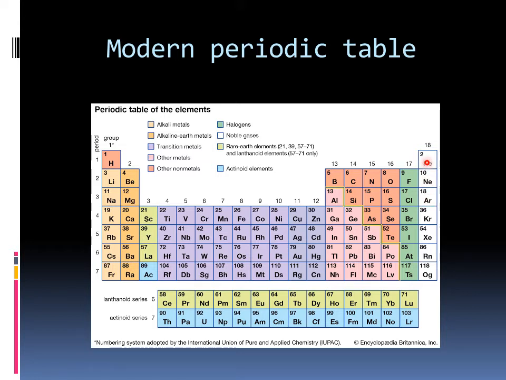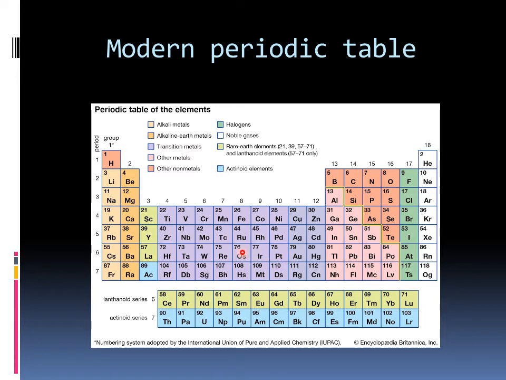Except helium, all others have 8 electrons in their valence shell, which means they are stable. If an atom has 8 electrons in the valence shell, it is stable. Helium has only 2 electrons. It also is stable. Helium has a duplet configuration and the other inert gases have an octet configuration.